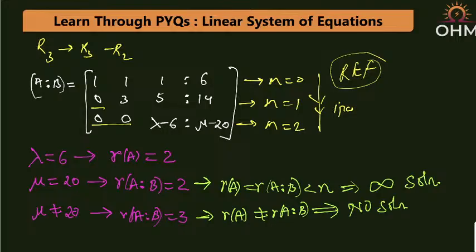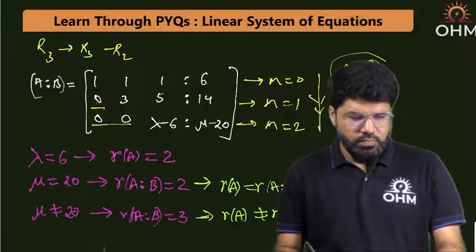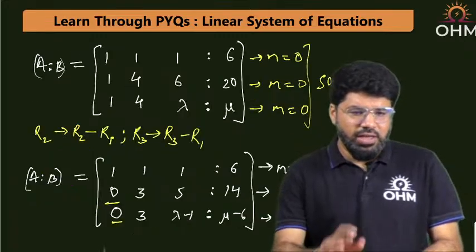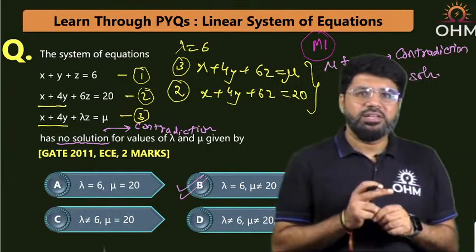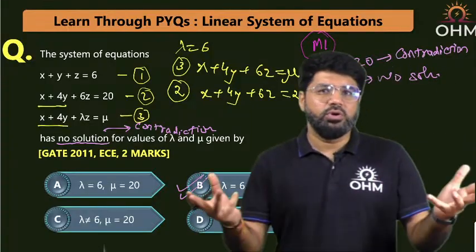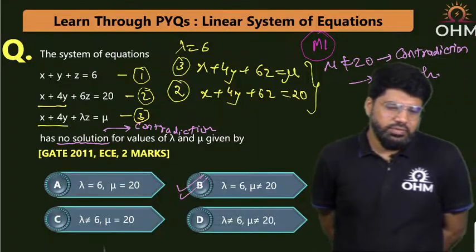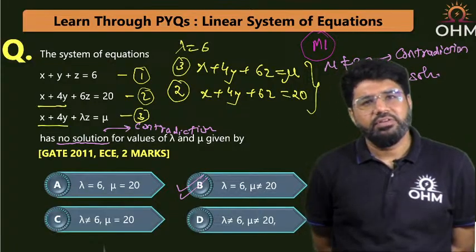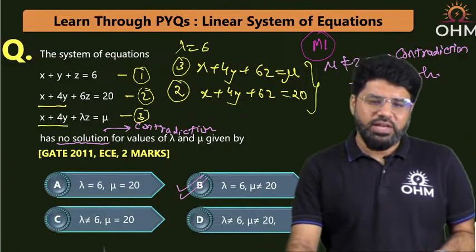Okay, so see, that is what we actually solved earlier also. If you go and look into the solution, the answer is already in front of us. We have solved this question logically: lambda equal to 6, mu not equal to 20. Hence our question was solved. By the official method also we have come up with the same answer.